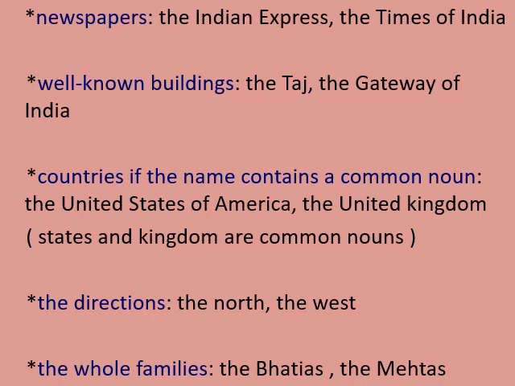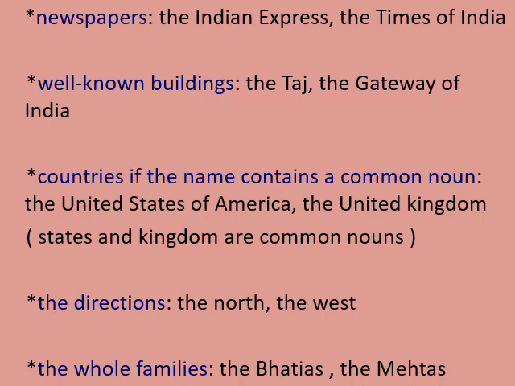In the same manner, the second example is the United Kingdom. In that, the word kingdom individually is a common noun. So as a common noun is there in the country's name, we can use the definite article before that.